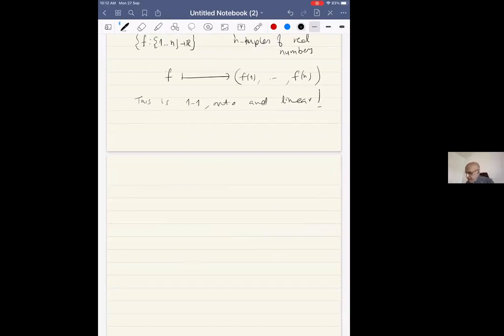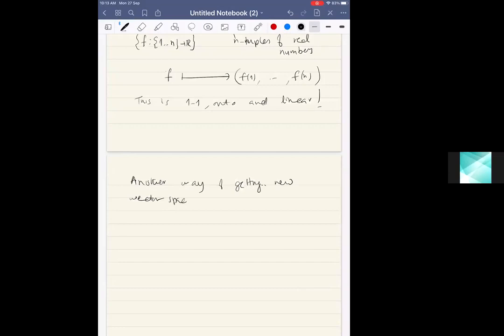Now, another way of getting new vector spaces. Sorry, not constructing. Getting new vector spaces.